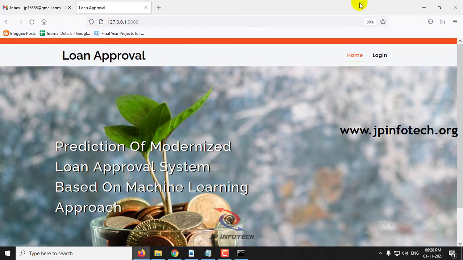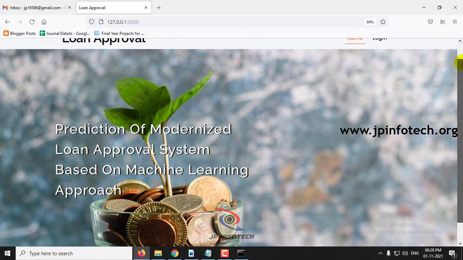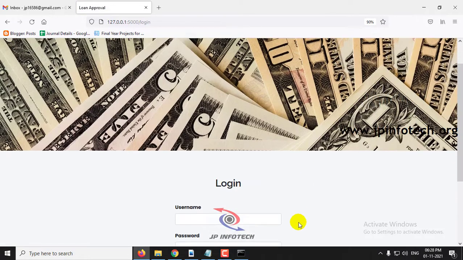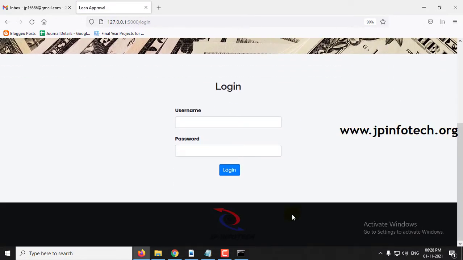Now you can see the home screen or welcome screen of the project with the project title, Prediction of Modernized Loan Approval System based on Machine Learning Approach. Here you can see the login menu. Just click this login menu. This is a static login page because we have not used any database to store the values. So just enter the default username and password as admin and click login.